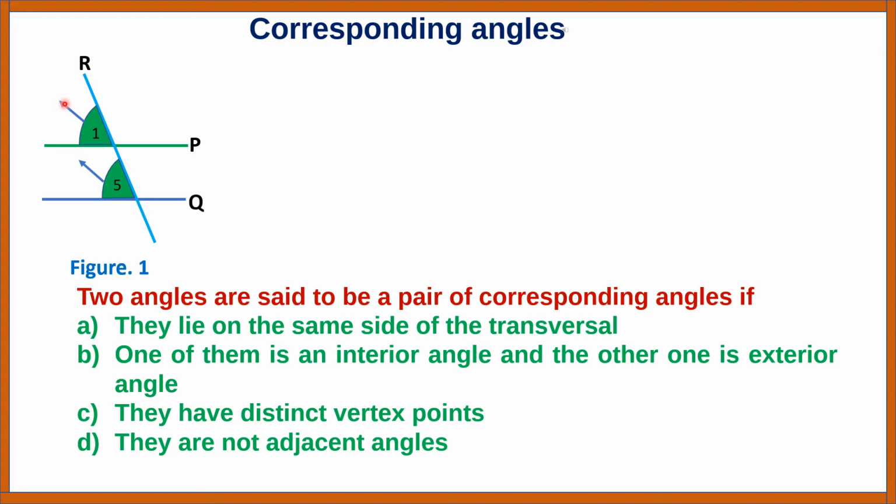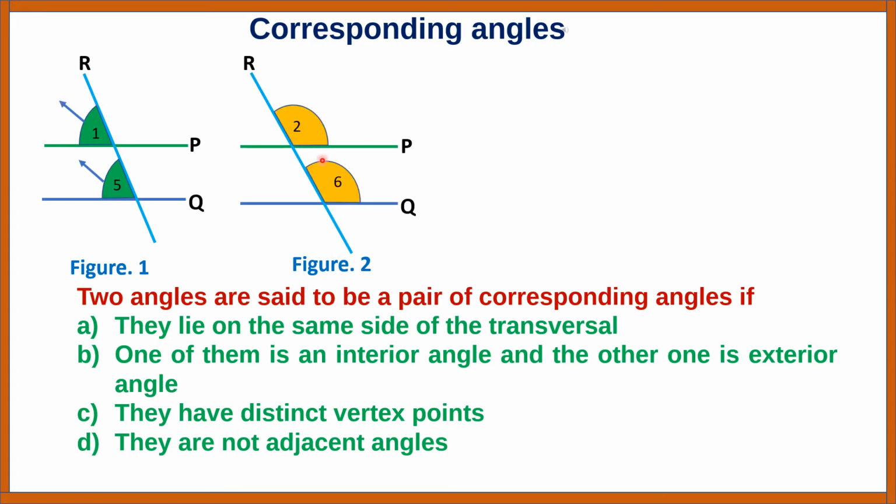In figure 2, angles 2 and 6 also form a pair of corresponding angles. Both the angles lie on the right side of the transversal. See here, angle 2 is above line P, and angle 6 is also above line Q, and they are formed on different vertices.